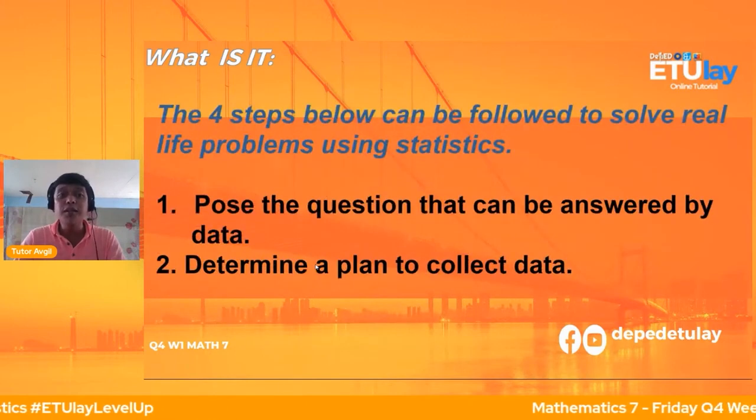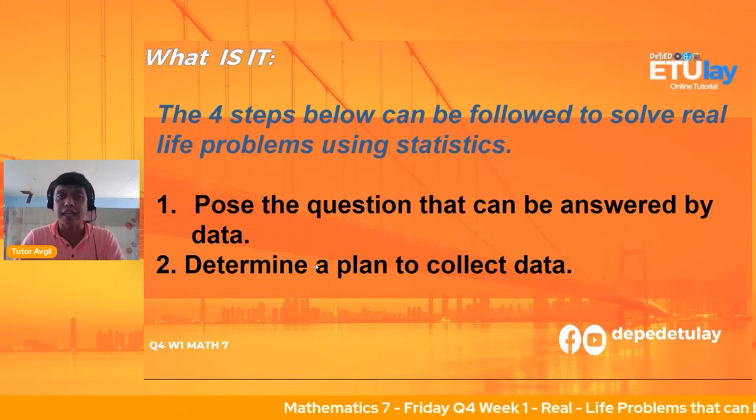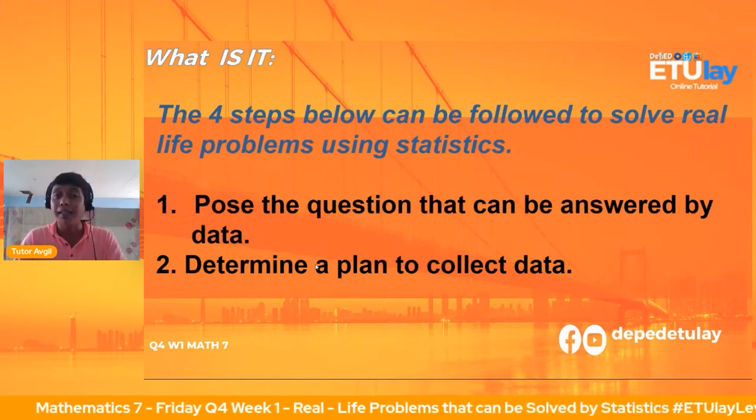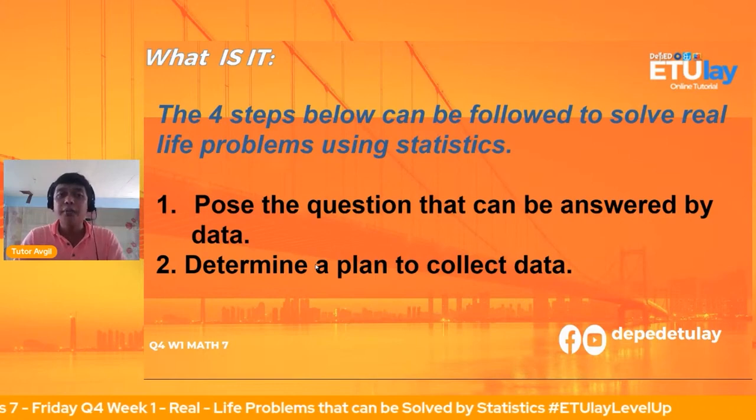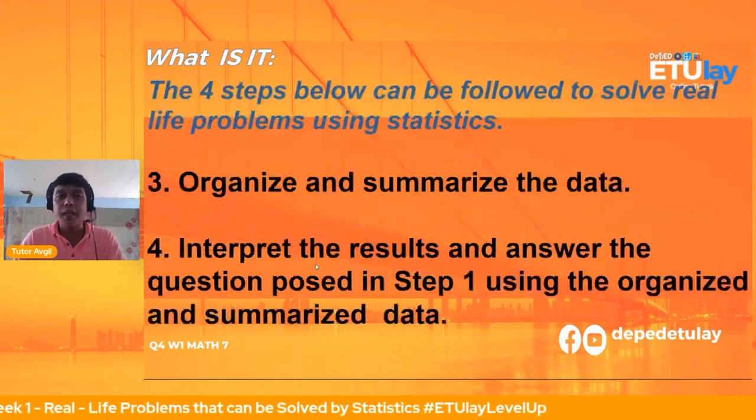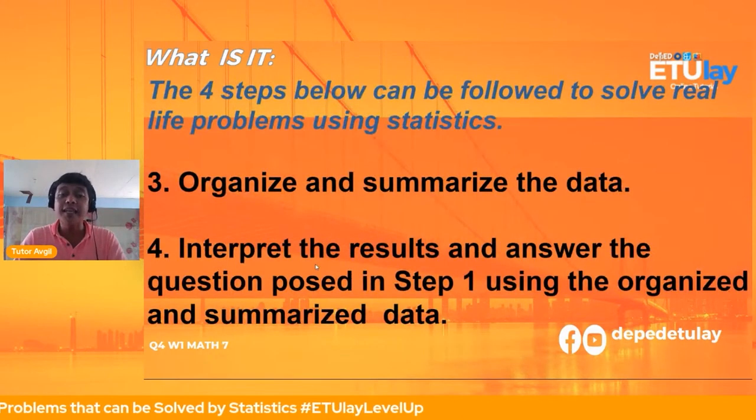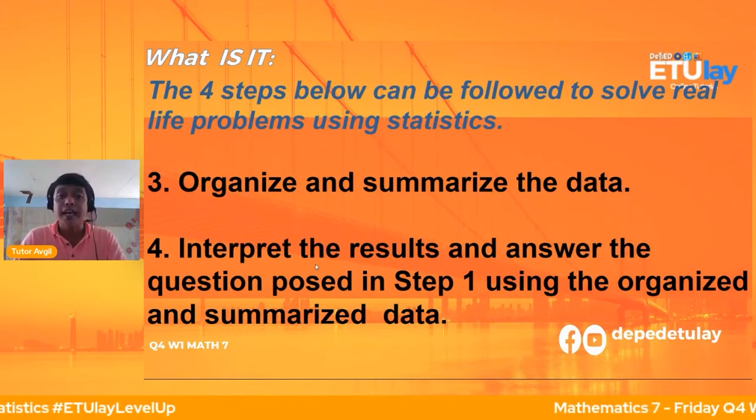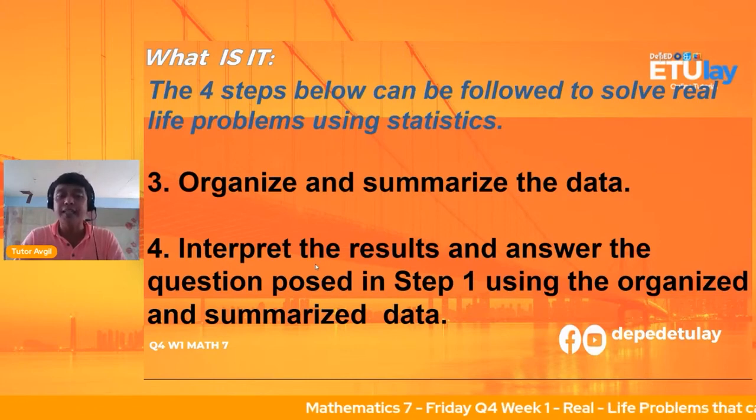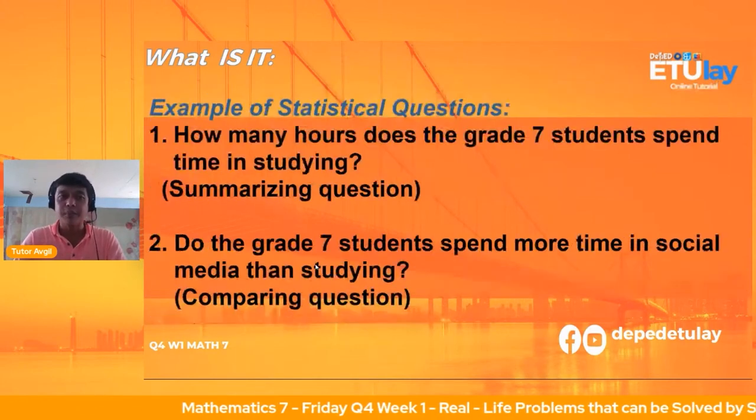Okay. So the 4 steps below can be followed to solve real-life problems using statistics. Number 1, you pose the question that can be answered by data. Number 2, determine a plan to collect data. Number 3, organize and summarize the data. Number 4, interpret the results and answer the question posed in step 1 using the organized and summarized data.